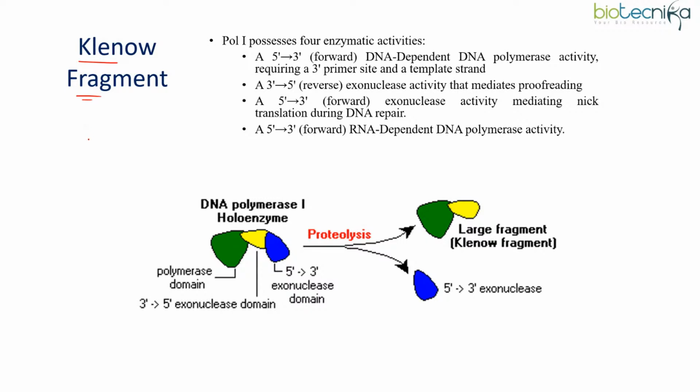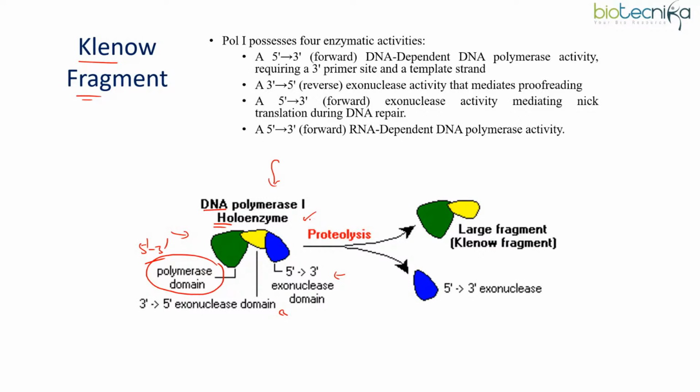Now, let's move to our next slide, and here we are going to learn another important term, which is Klenow fragment. Now, what is Klenow fragment? This is actually obtained from DNA polymerase 1 only. DNA polymerase 1 exists as a holoenzyme structure, meaning we can find different subunits or domains in its structure. As I have told you, DNA pol 1 has both types of exonuclease activity. So there is one domain which shows the polymerization property, and there are other two domains which show the exonuclease property.